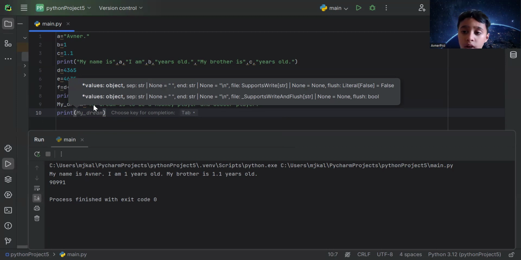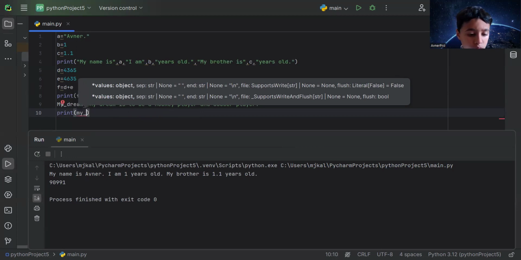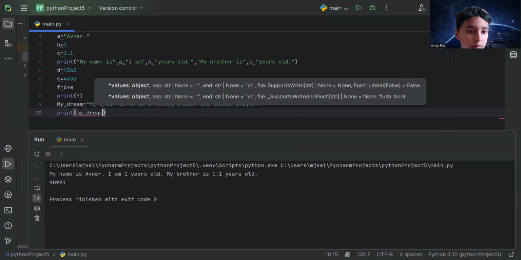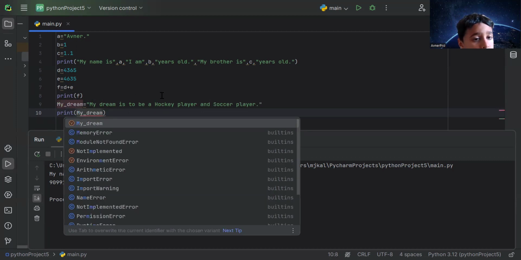Or you can just write 1 and then no space or no underscore and 1, which is 11. My underscore dream, right? Yes, my dream.